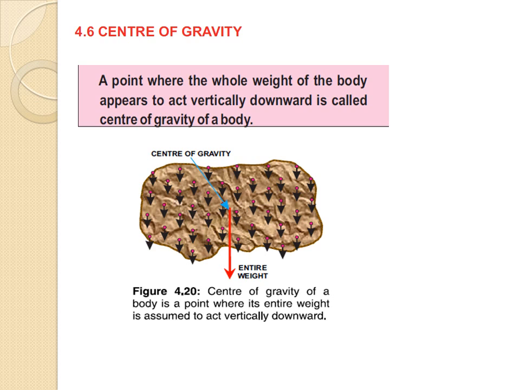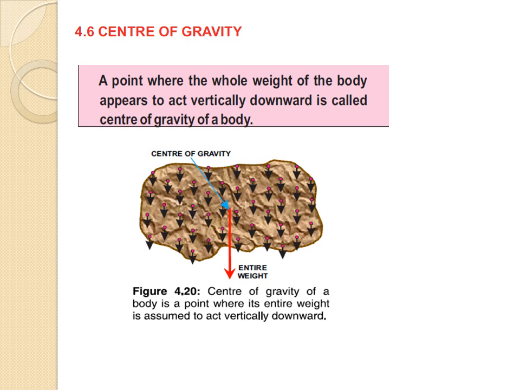As we know, a body is made up of a large number of particles as illustrated in this figure. Here you can see the pink dots show the particles, and black arrows demonstrate that the mass of these particles acts vertically downward.